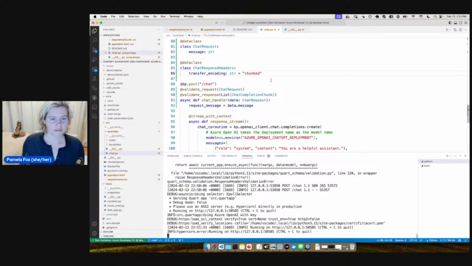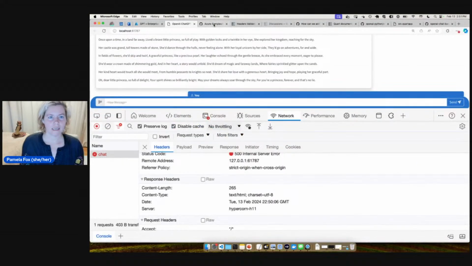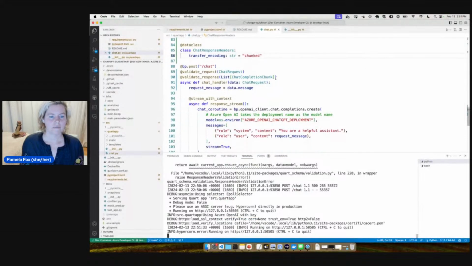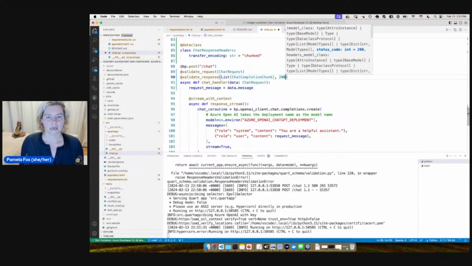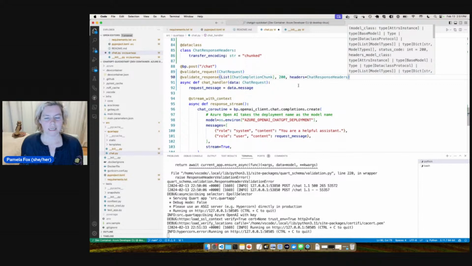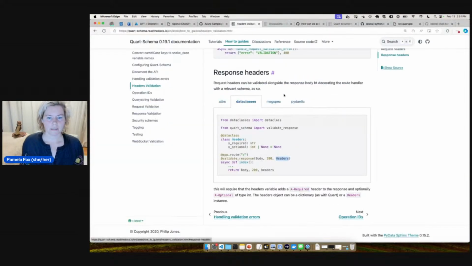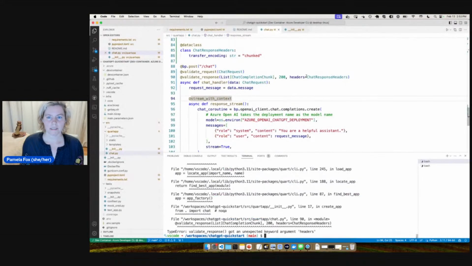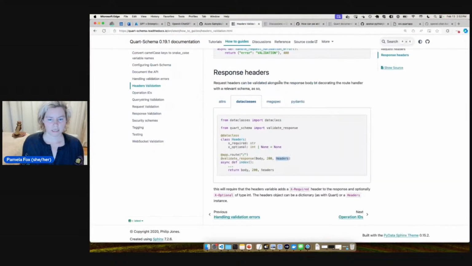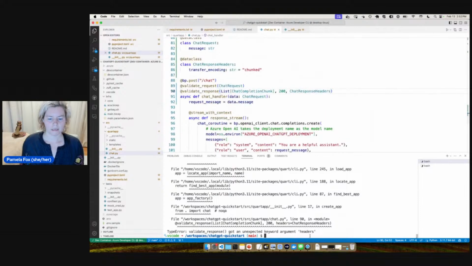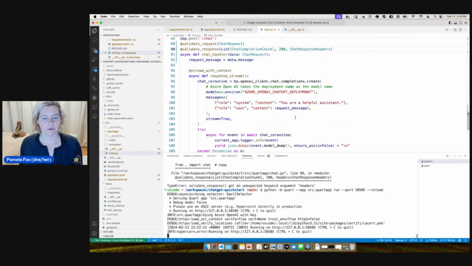So, okay, we've got that one. And now we're going to see if I can validate that. I think we might be out of luck with validating responses, but I'm going to keep trying what we can do. So it says validate response got unexpected keyword argument. That's fine. So we just change it to that. So it looks like we've got the body, the code, and the headers. All right, let's give it a go.